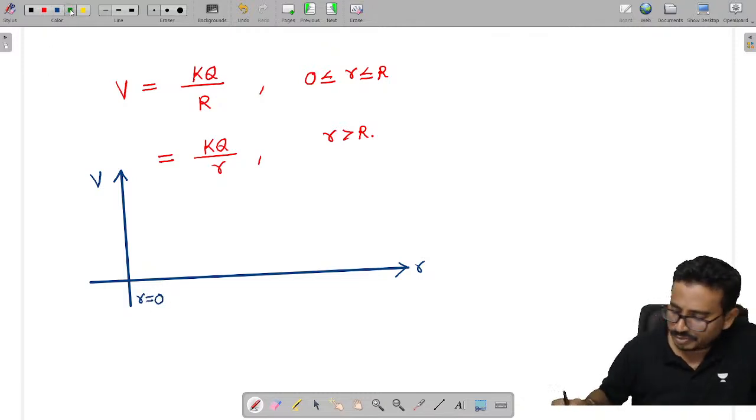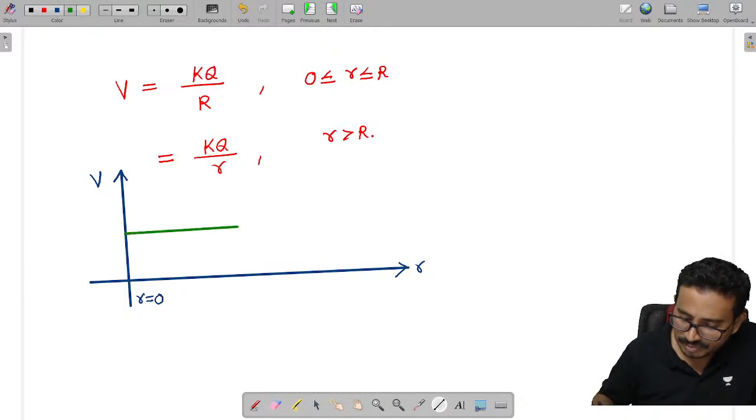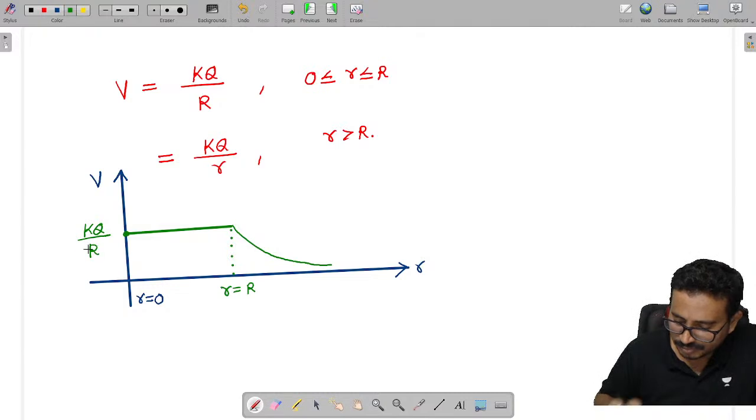The potential is constant up to small r equal to capital R. Thereafter it is inversely proportional to distance, so it will decrease like this, given as kq by r.